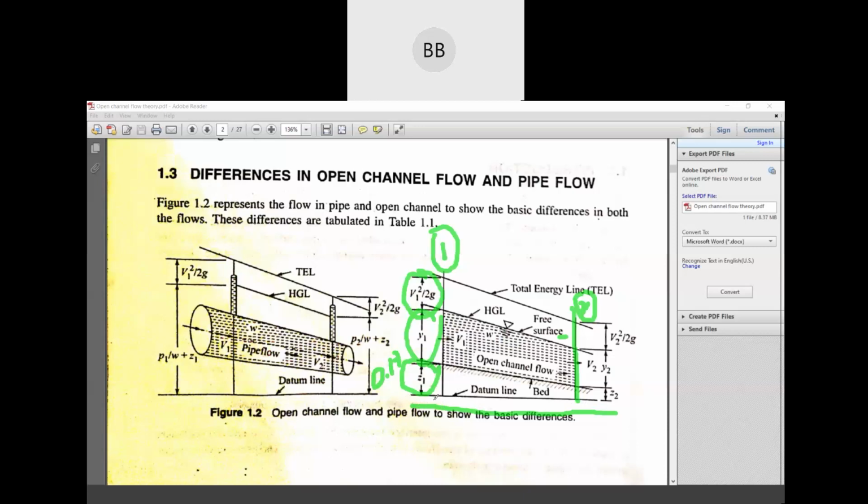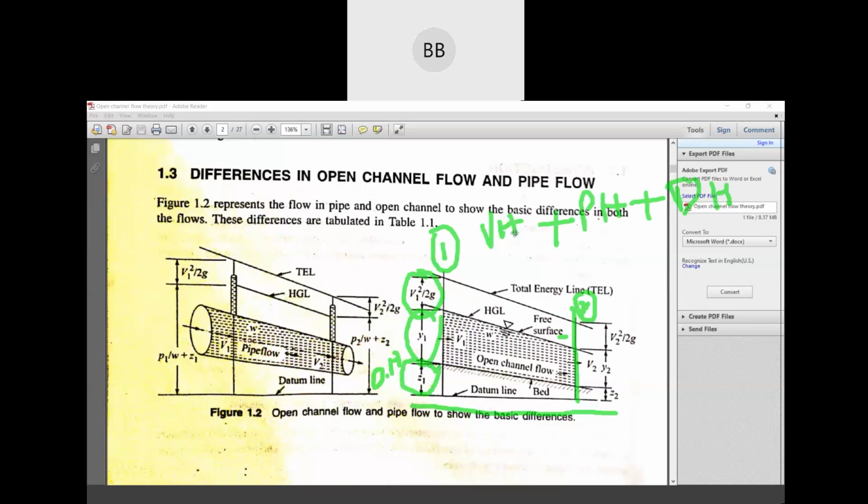That line is an imaginary line beneath the earth, because we are considering it below the bed level. It's just an imaginary line from which we are going to measure energy in both sections. So to find out total energy, we have three components. One is velocity head, you can write it down, plus pressure head, plus datum head.